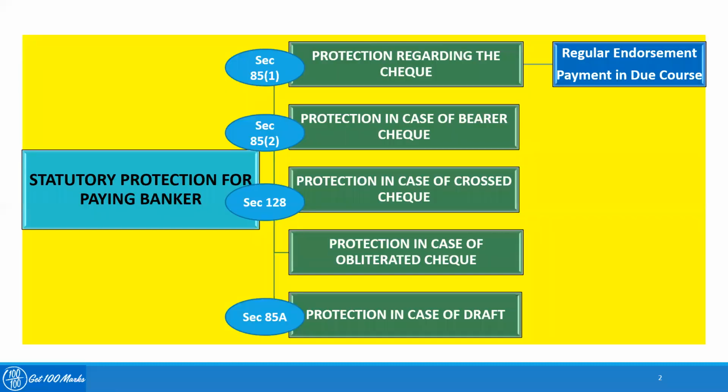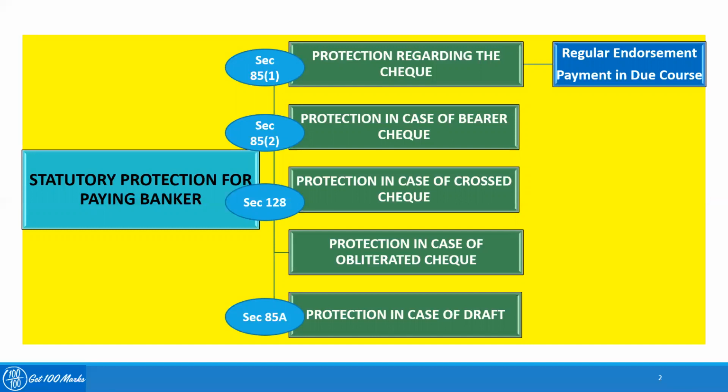Yes, coming to the second protection, which is the protection in case of bearer check. Section 85, subsection 2 of the Negotiable Instruments Act gives the paying banker statutory protection in terms of a bearer check. So in case a bearer check is stolen or lost and the banker honors the check without any knowledge, the banker will be discharged from his duty under the protection given in section 85, subsection 2 of the Negotiable Instruments Act.